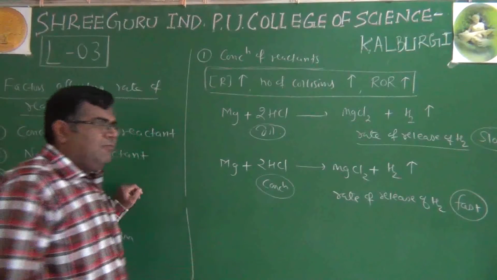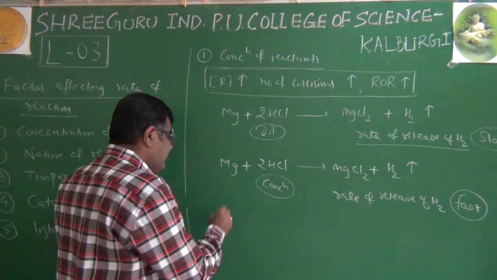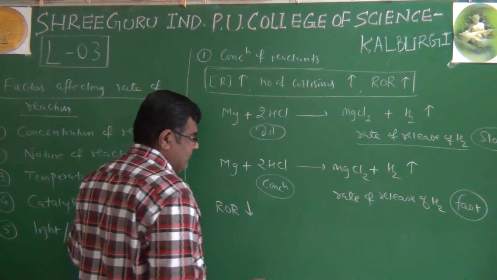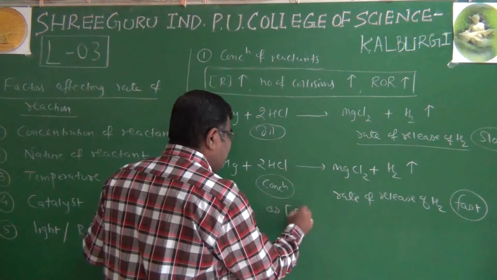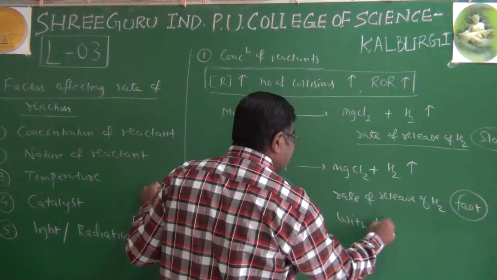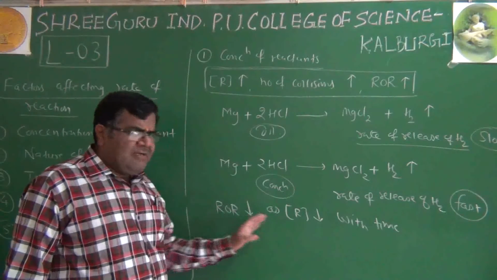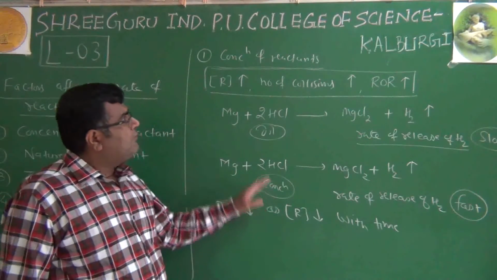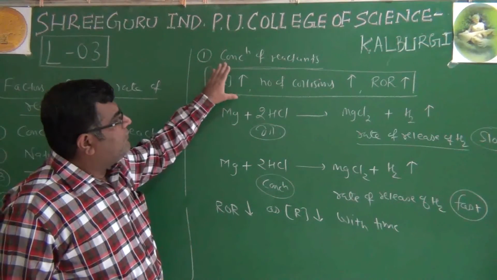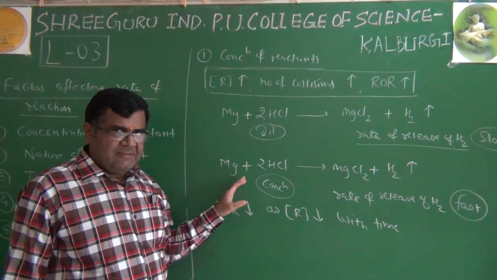We can observe one more thing to confirm this, that the rate of reaction decreases as the molar concentration of reactant decreases with time. So both are decreasing, meaning they are directly proportional. So we have this concept very clear: if the concentration of reactant increases, the rate of reaction increases.